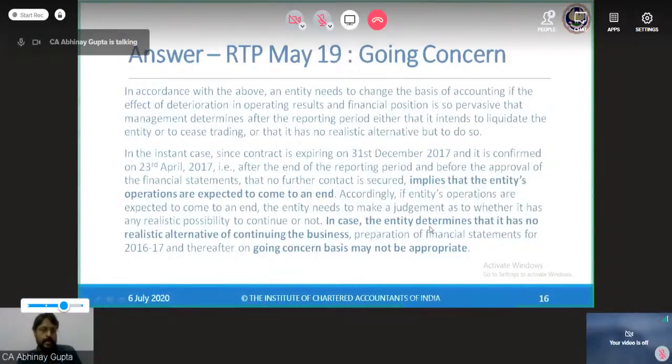In case the entity determines that it has no realistic alternative of continuing the business, preparation of financial statements for 16, 17 and thereafter on going concern basis may not be appropriate. So we will prepare our accounts not on going concern basis.